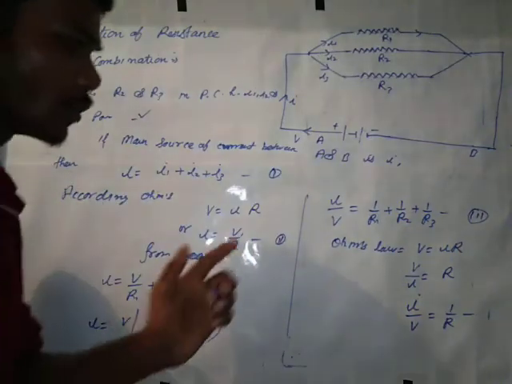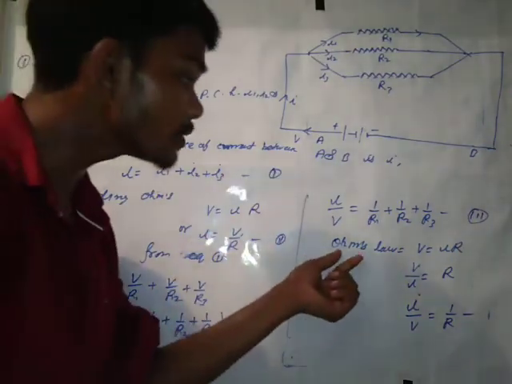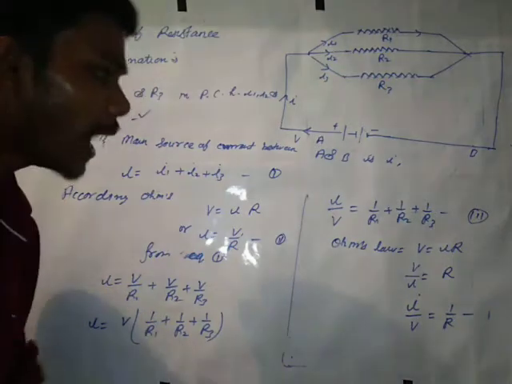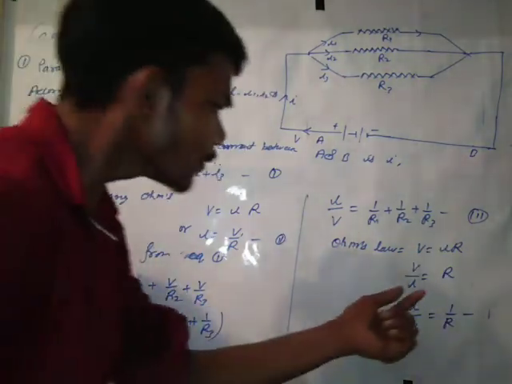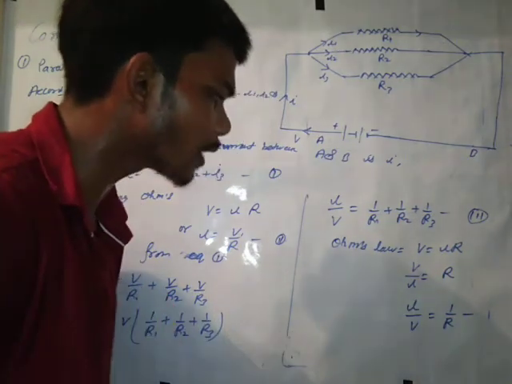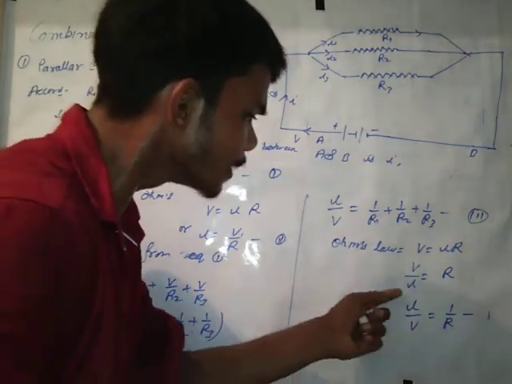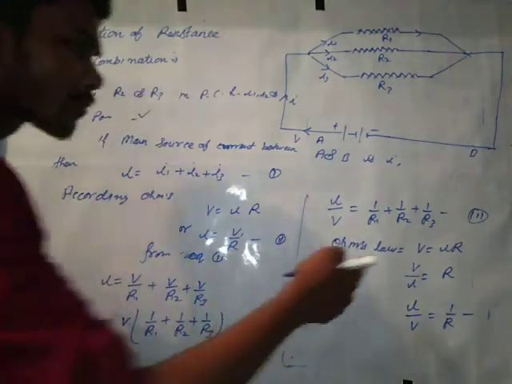Ohm Sahab said V is equal to IR, or V by I is equal to R, and when we do the reciprocal, and reciprocal means